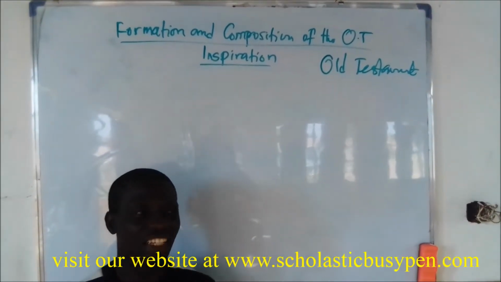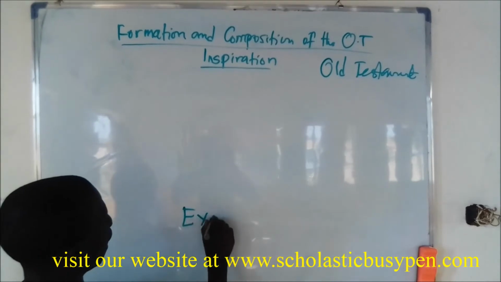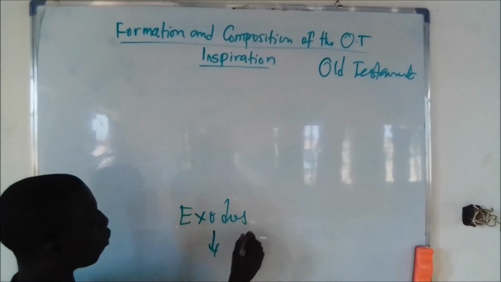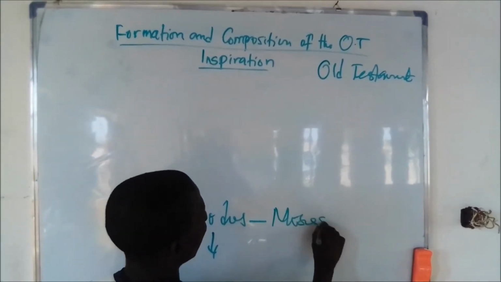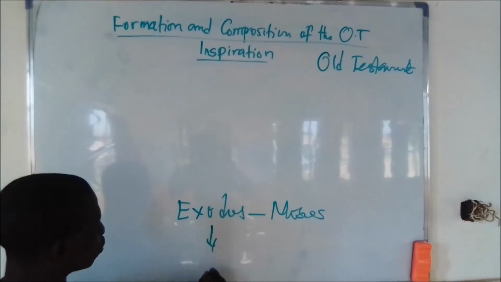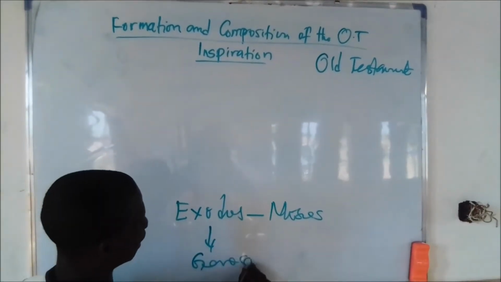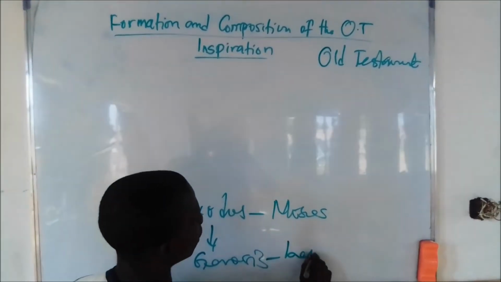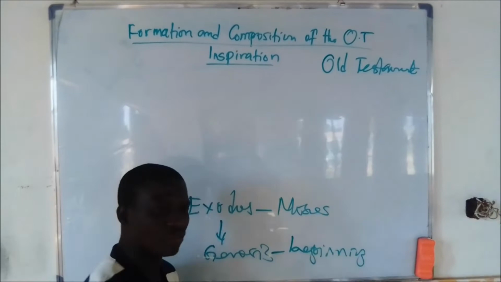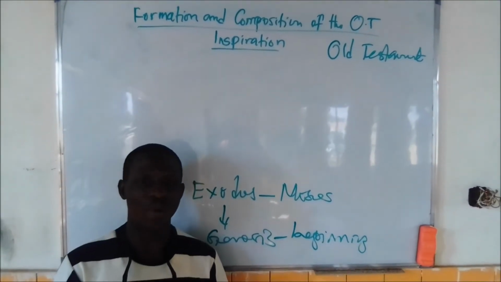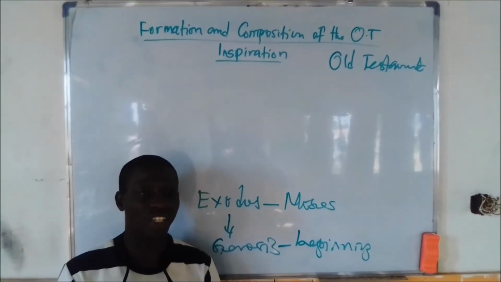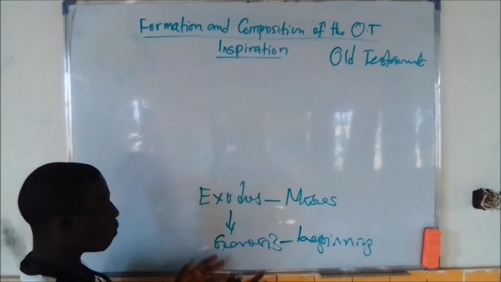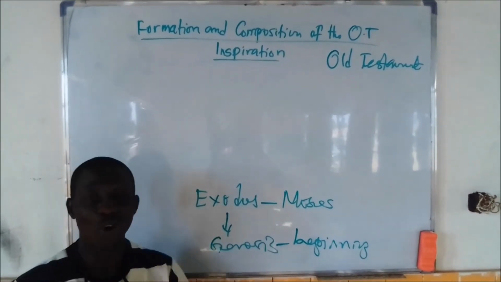The simple truth is that Moses was born in Exodus, and the question is: how can Moses, who was born in Exodus, know what happened in Genesis? The book of Genesis is a Greek word which simply means beginning, the beginning of everything. So Genesis tells us about the beginning of man, the beginning of the earth, the beginning of the universe, the beginning of the first race, the beginning of everything. So how come Moses knew what happened before he was born?